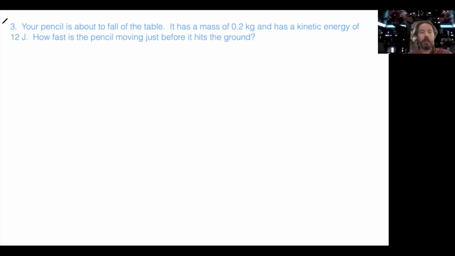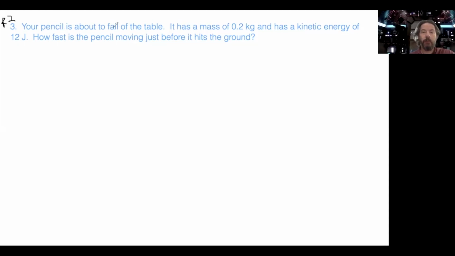So R2D2 guess is the method we're using. So first thing we're going to do is read twice. First time I'm looking for the big idea. Your pencil is about to fall off the table. It has a mass of 0.2 kilograms and a kinetic energy of 12 joules. How fast is the pencil moving just before it hits the ground? It's moving. I hear the word kinetic energy. The big idea is kinetic energy. So that's what I'm thinking of as I go back to look for specific details with my second read.